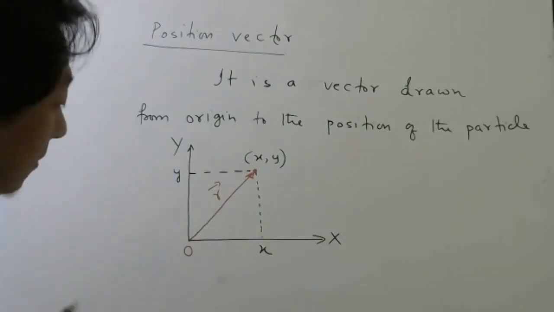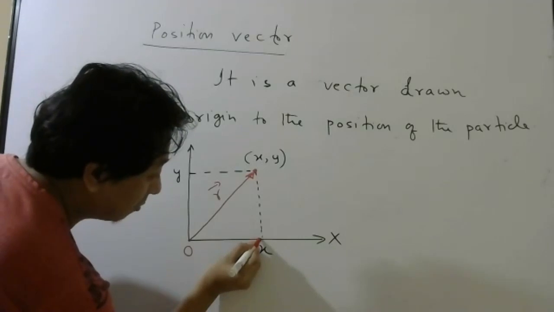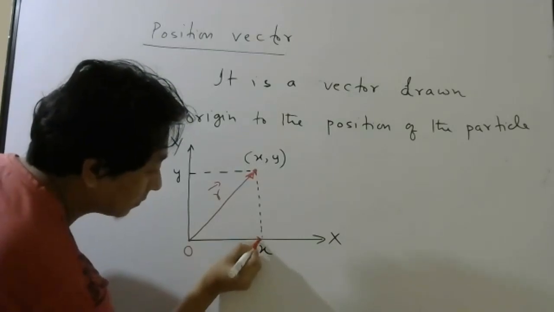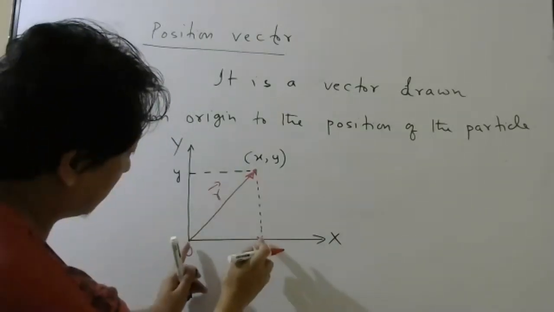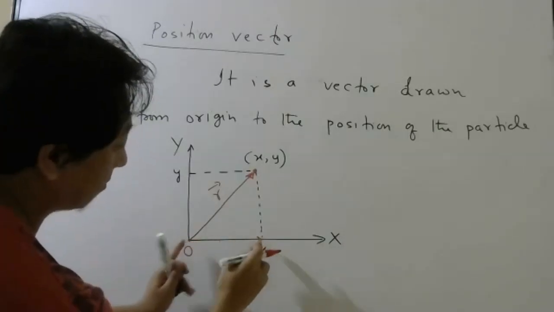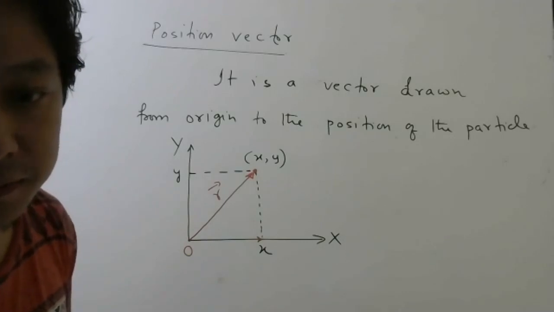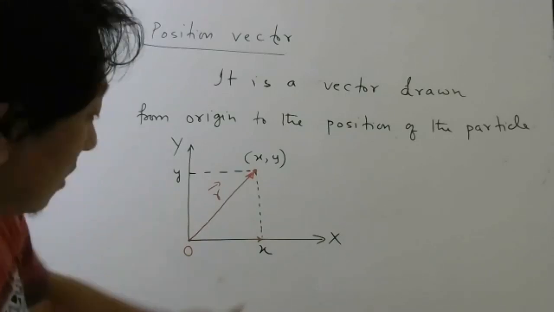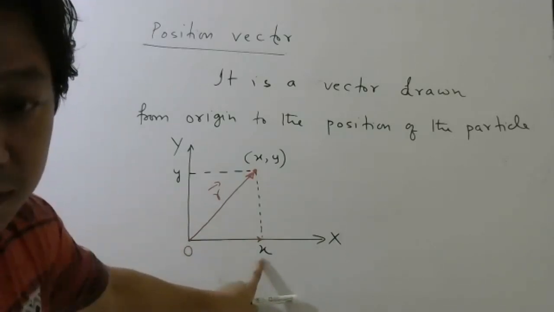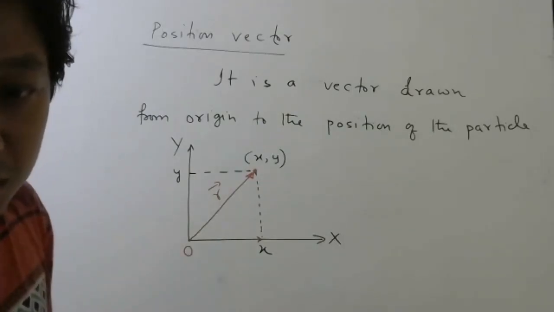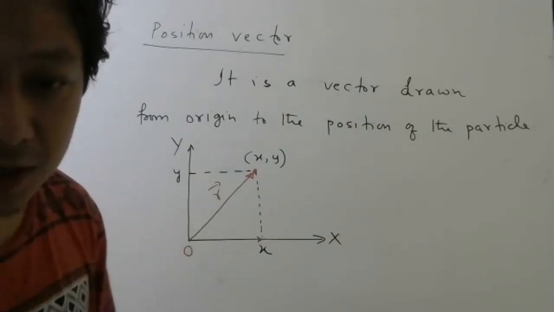Now think carefully. If I put an arrow mark here, what will be the magnitude of this vector? Magnitude means length of the vector. Karthik, how is it 1? This length is x, no? It is not a unit vector, Karthik. I did not say unit vector.